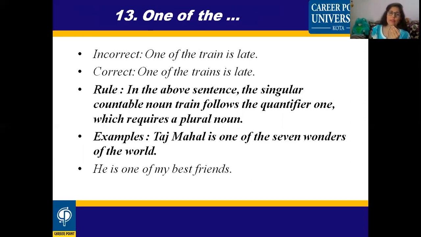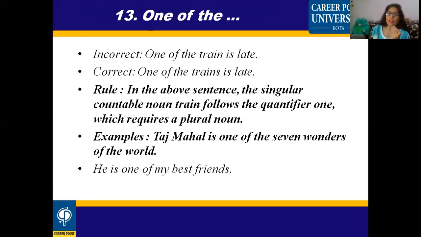Because when you are saying "one of the," that means there are many, not only the one. "One of the train is late" would mean there are many other trains, and out of them only one is late. So that's why you will write "one of the trains is late." So what does the rule say? In the above sentence, the singular countable noun "train" follows the quantifier "one of the," which requires a plural noun. So when you are using the quantifier "one of," it is followed by a plural noun. You cannot write only "train."